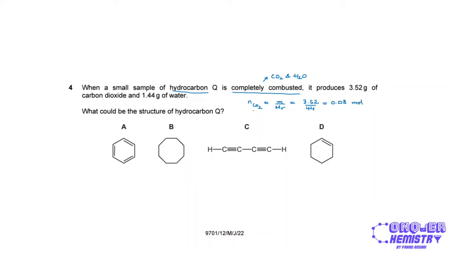And similarly for water, again we use mass over Mr, and this is going to be 1.44 divided by 18, which is also 0.08 moles. So you can see over here that the ratio of carbon dioxide to water is going to be